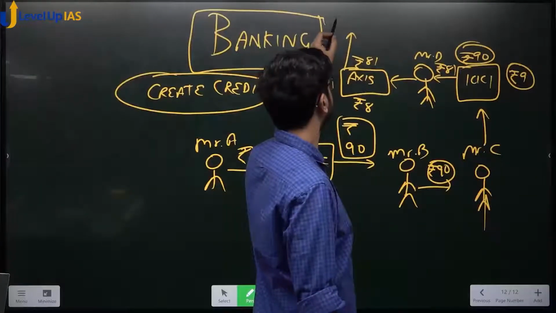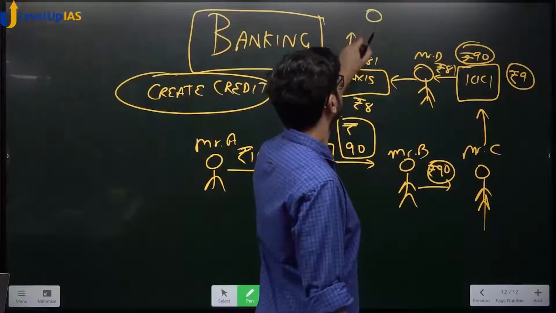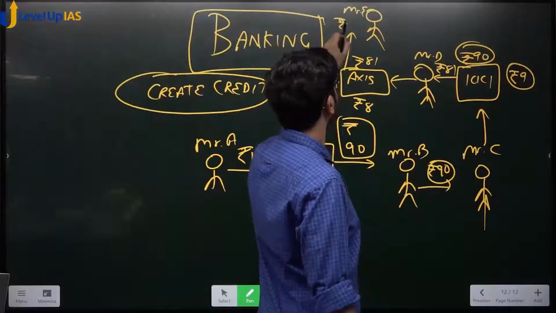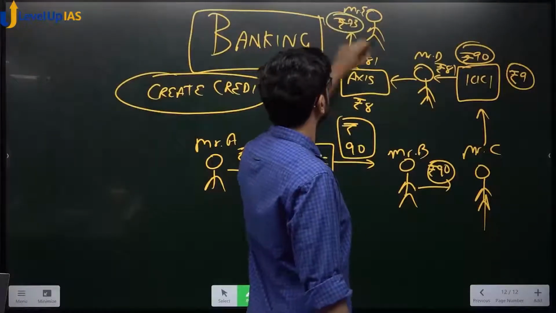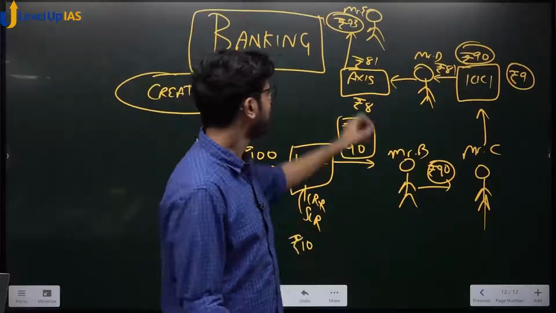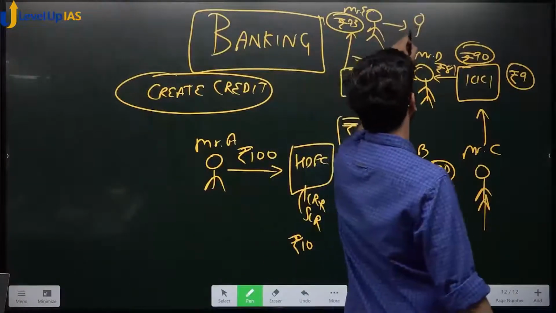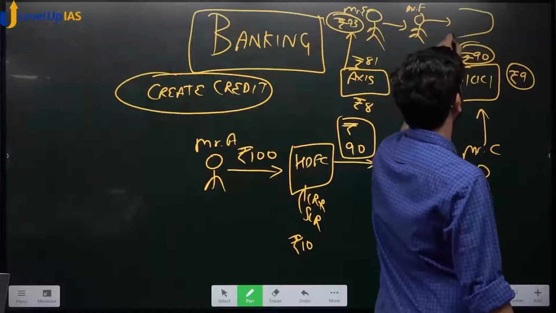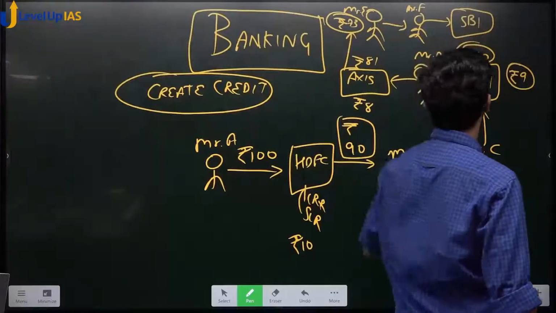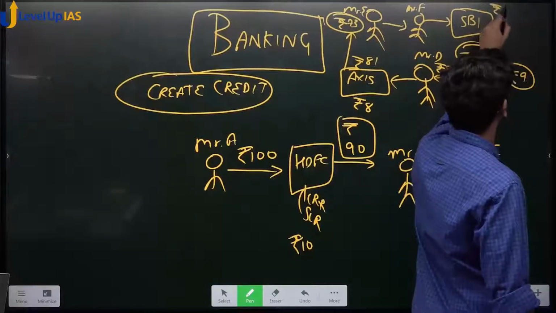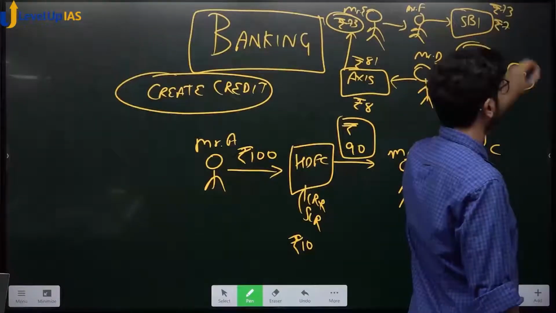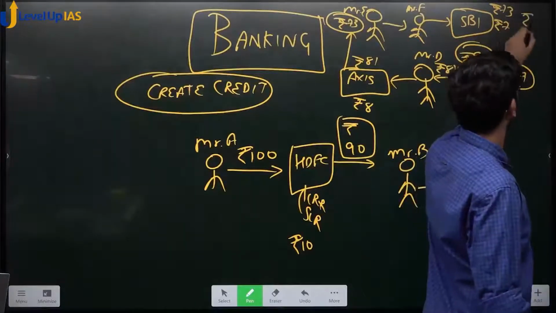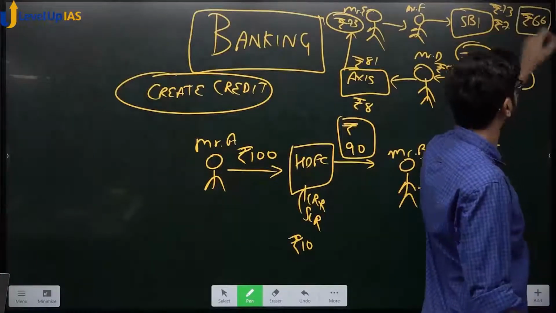Axis Bank is giving how many? 73 rupees to Mr. E. Okay? Now this 73 rupees, Mr. E repays or gives or does business or buys a car from Mr. F. Now what would Mr. F do? He would keep it in SBI. How much would SBI receive? 73. How much would SBI keep as reserves? 7 rupees. Are you agreeing with this? Okay? And 66 rupees would be given as loan. Do you agree with this?